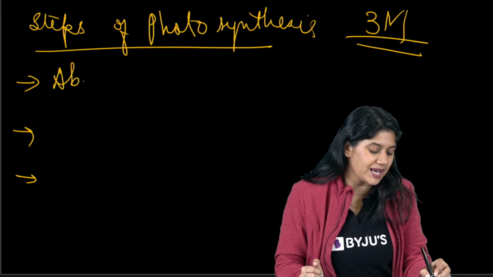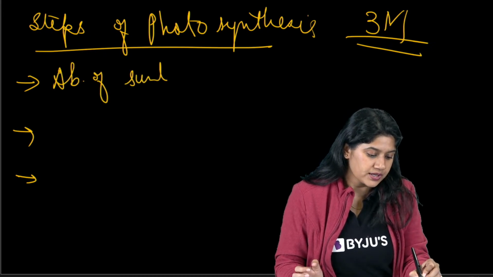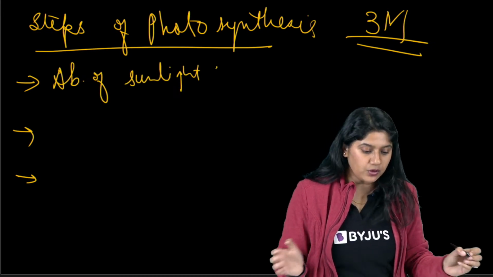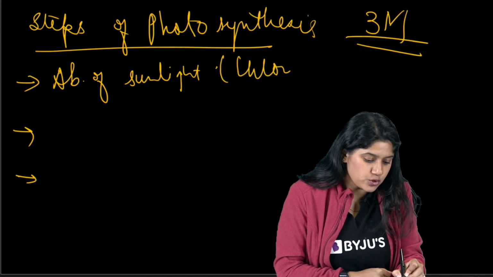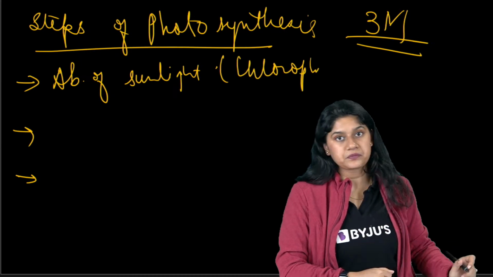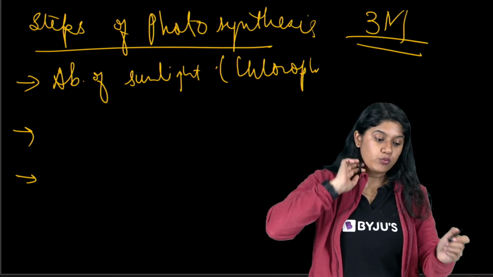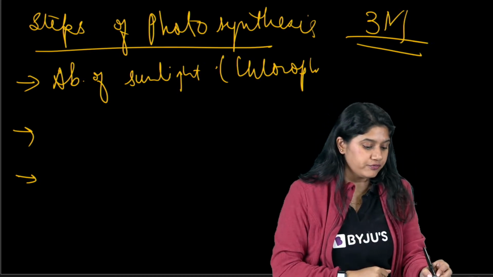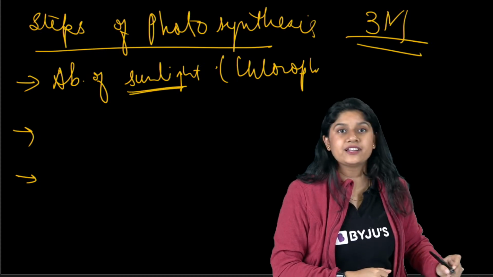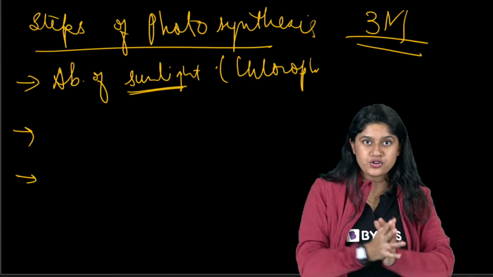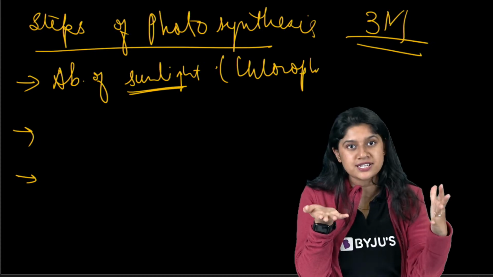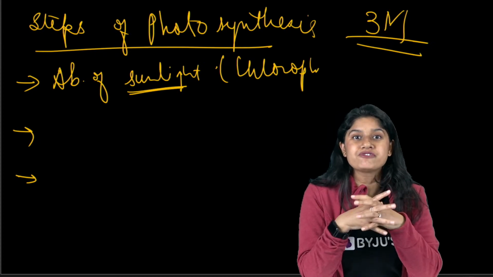First, of course, is the absorption of sunlight. We know that sunlight will be absorbed by the chlorophyll. Now, of course, we will see the conversion of sunlight energy into chemical energy. The reaction starts taking place. That's a very important first step.